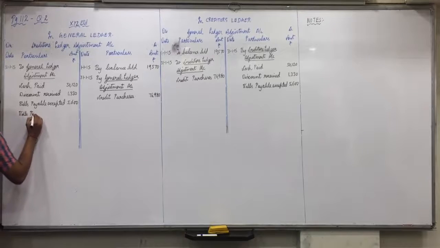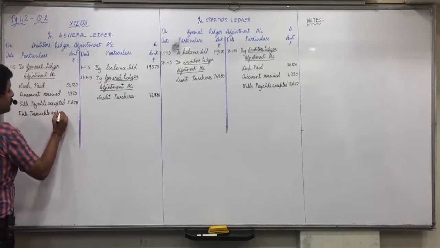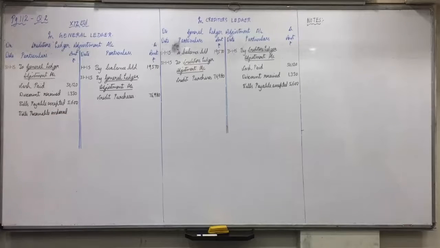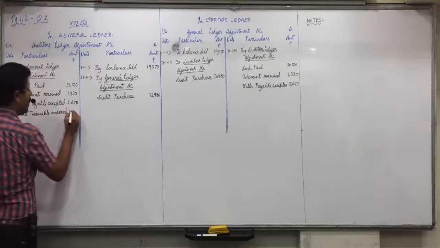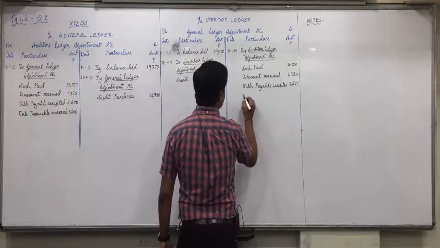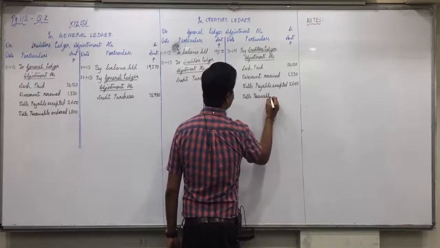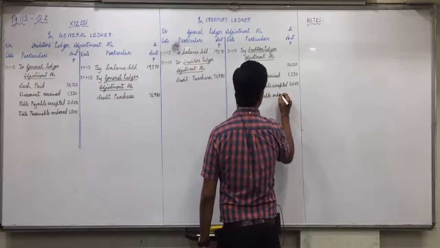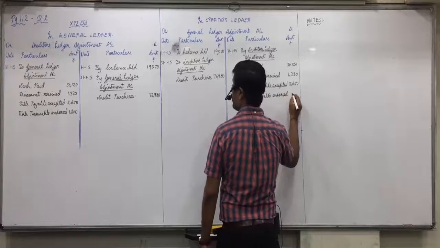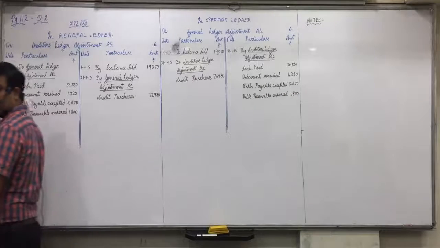Bills receivable endorsed $1,800. And to bills receivable means in general ledger adjustment account on credit side. Bills receivable endorsed $1,800. Any confusion in this?